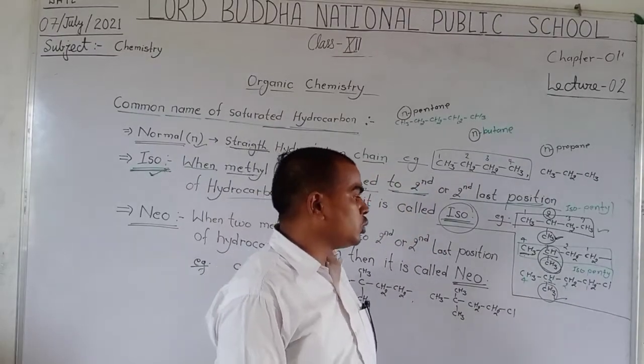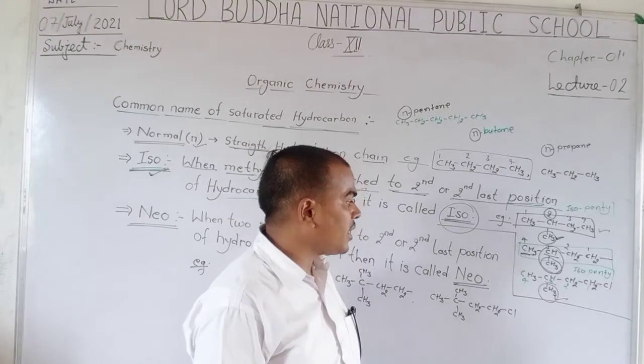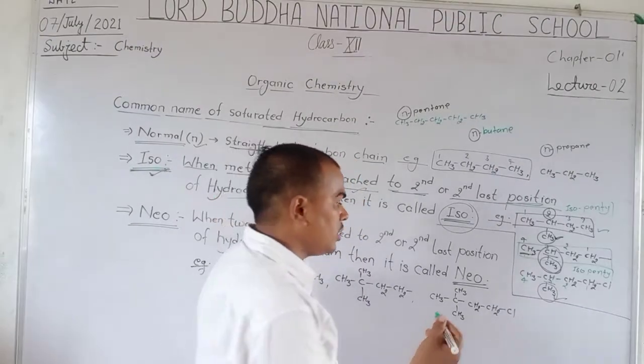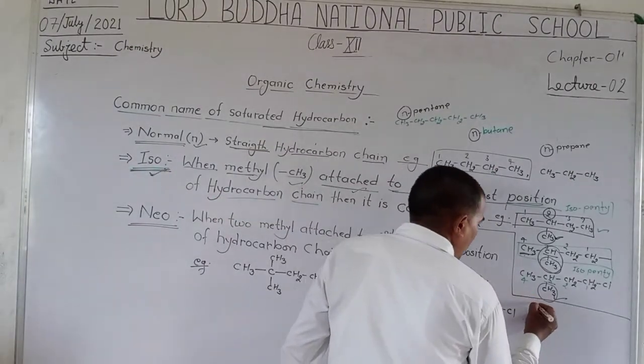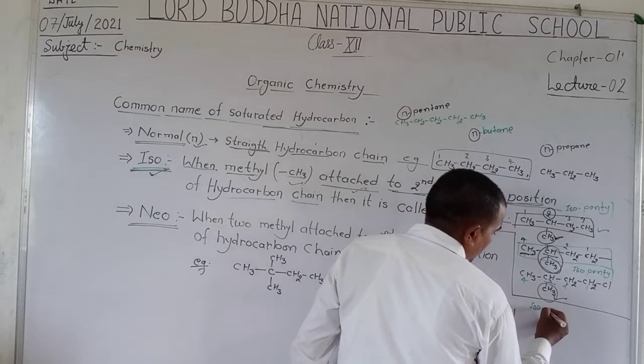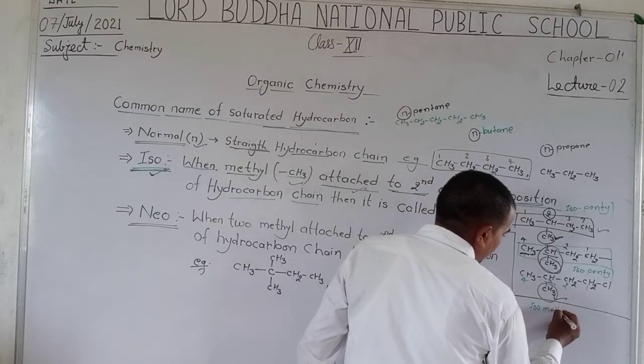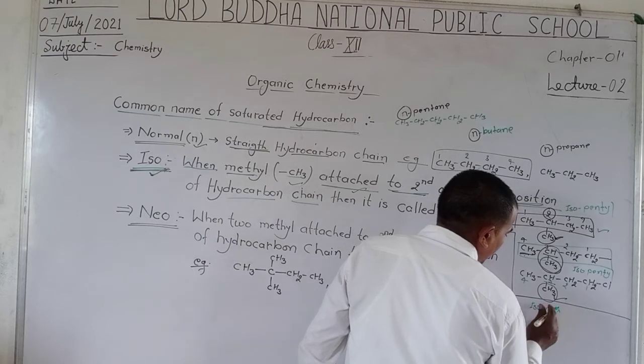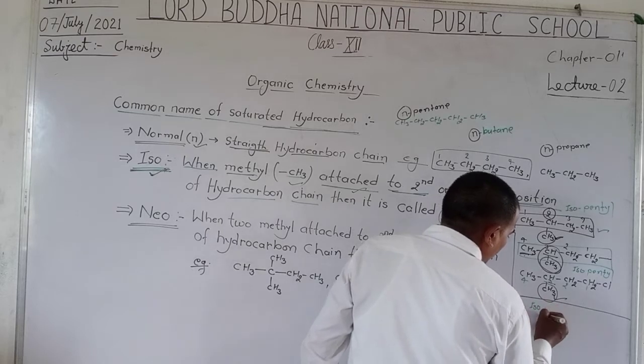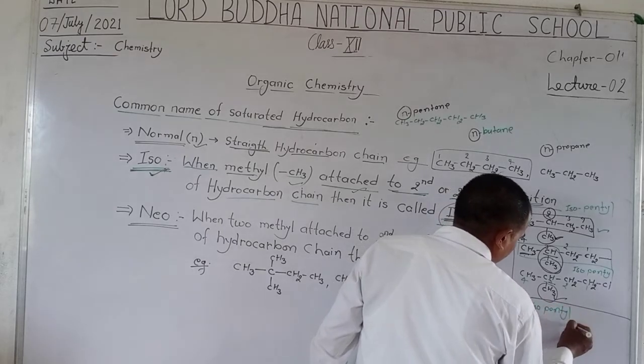So we use iso for writing the common name. The common name is isopentyl chloride.